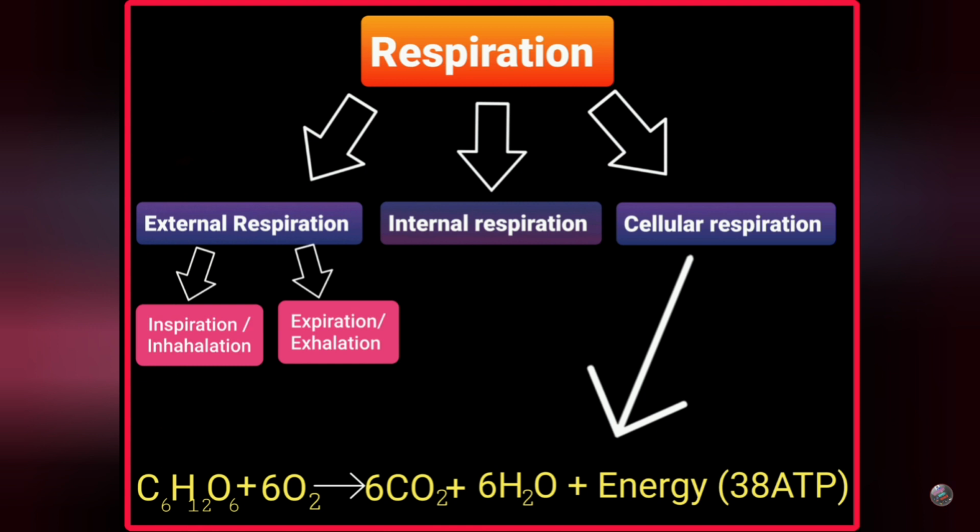Internal respiration. Exchange of gases between cells and tissue fluid is called as internal respiration. Oxygen moves from blood into tissue fluid and carbon dioxide moves from tissue fluid into blood. Cellular respiration. Dissolved nutrients like glucose are slowly burnt with the help of oxygen and energy is released in the form of ATP. Waste material like CO2 and water vapors are produced during this process. Cellular respiration can be summarized as follows.